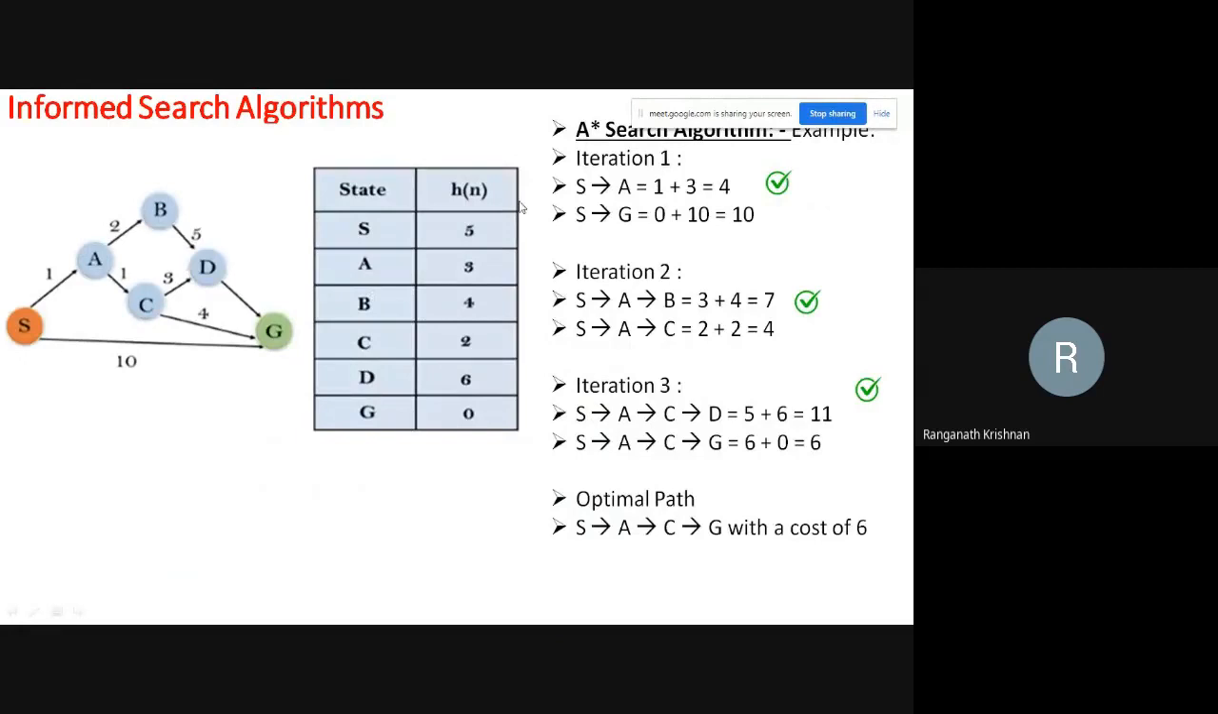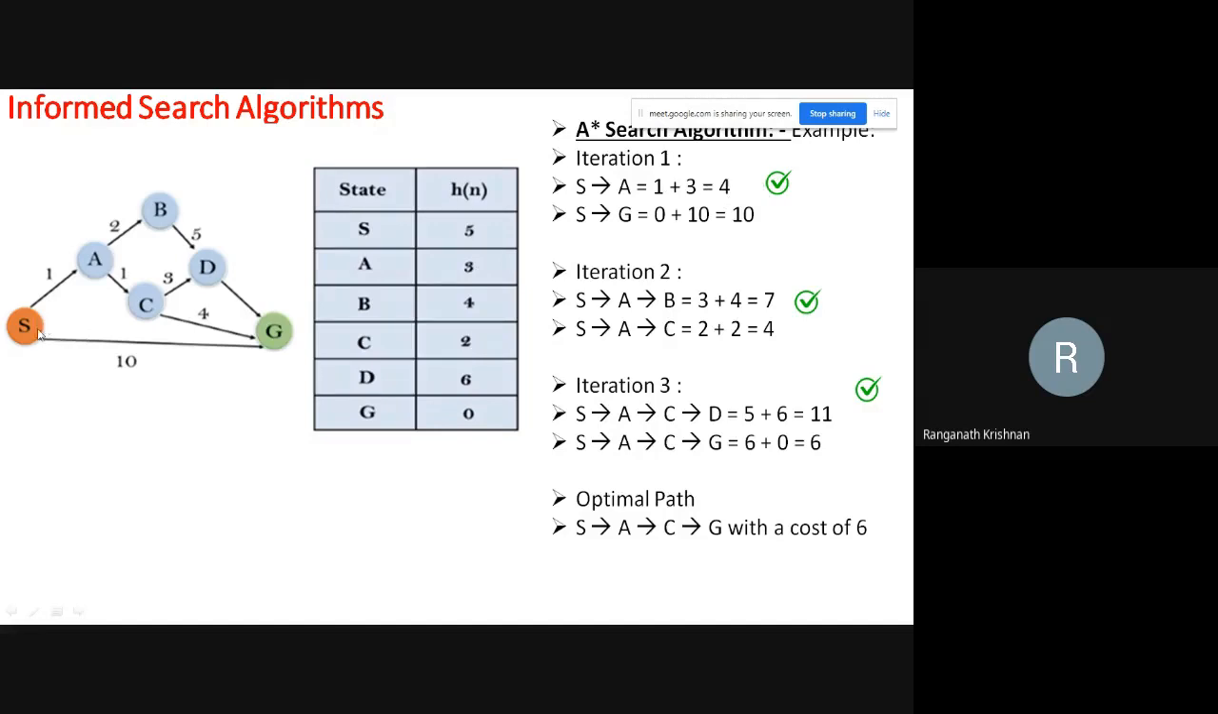If it is an A-star algorithm, it will choose the best path. S is the start, G is the goal. I need to reach from S to G. So there are multiple ways. In the first iteration, it starts at S, goes to A. From S to A, it costs me 1. The heuristic to reach here is 3. It's given in the table. So I add 1 plus 3, my cost is 4.